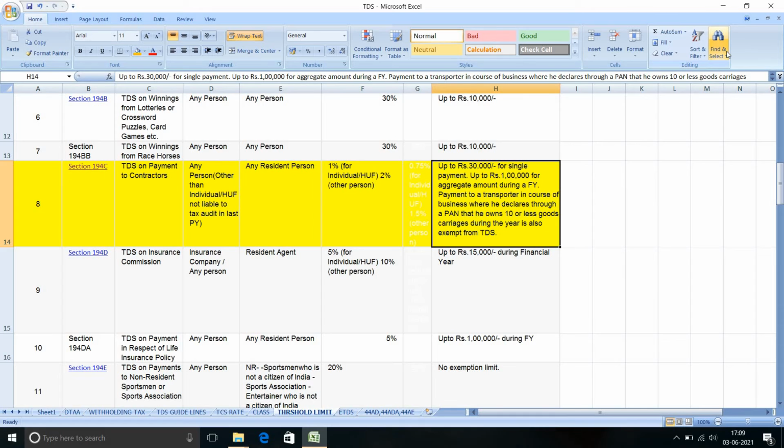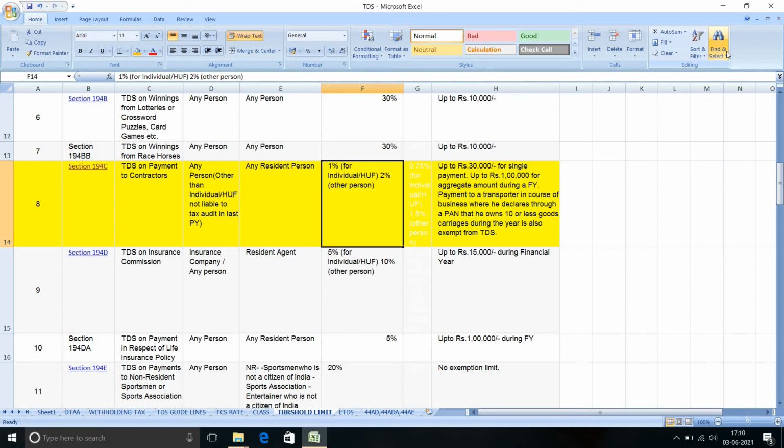What are the rules? Up to 30,000 for a single payment, you need not deduct TDS. At 30,000 and above, we have to deduct TDS.